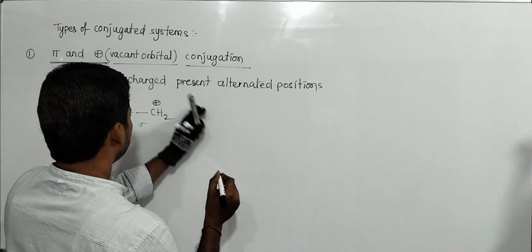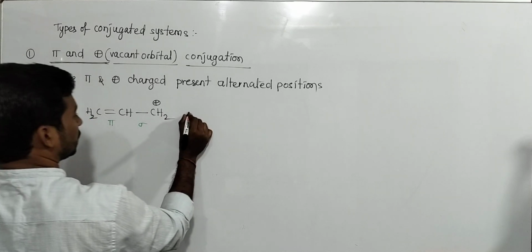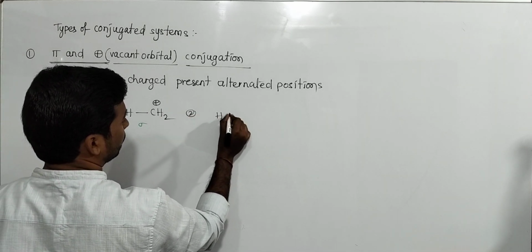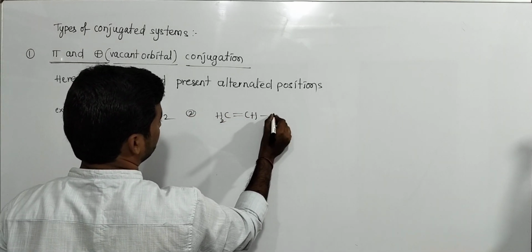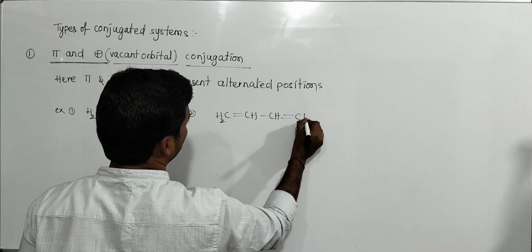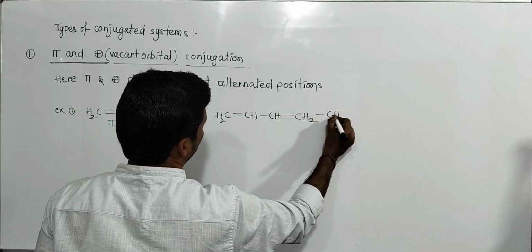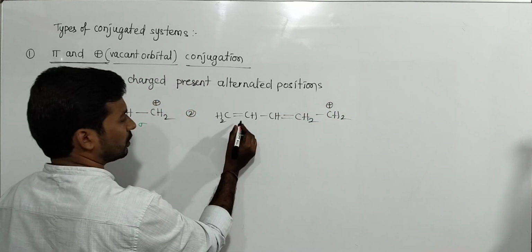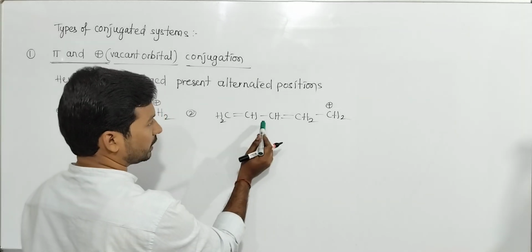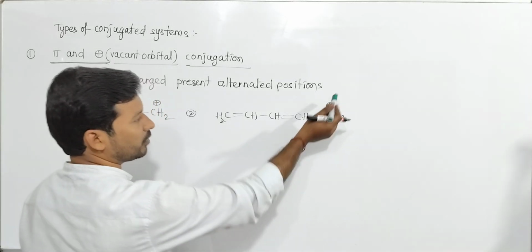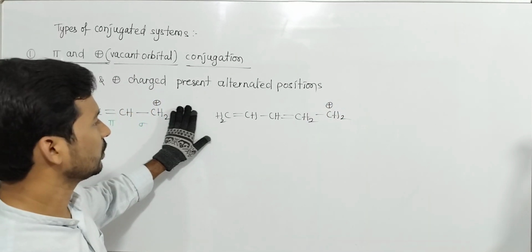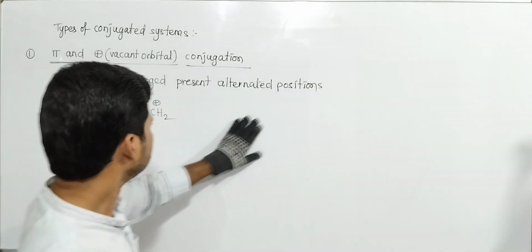Another example, CH2=CH-CH=CH2 plus: pi bond, single bond, pi bond, single bond, positive charge, like this. One example is enough.